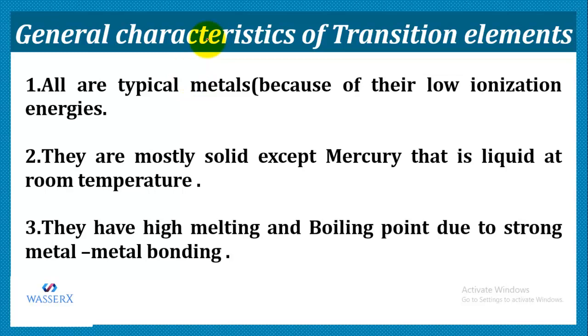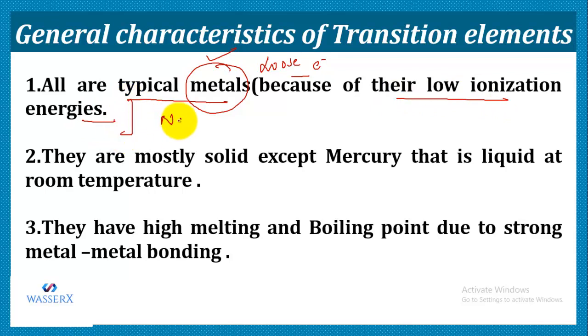Now let's study the characteristics of transition elements. So what are the transition element characteristics? The first thing is that they are typical metals. We know that metals have a tendency to lose electrons. So they are typical metals because they can easily lose electrons, and that is because they have low ionization energy as compared to the non-metals.